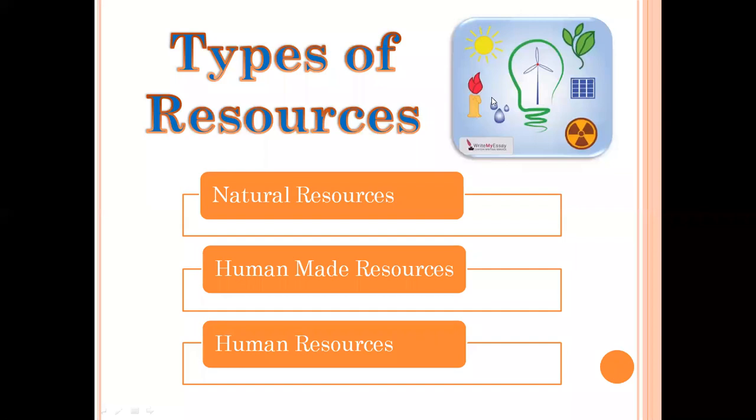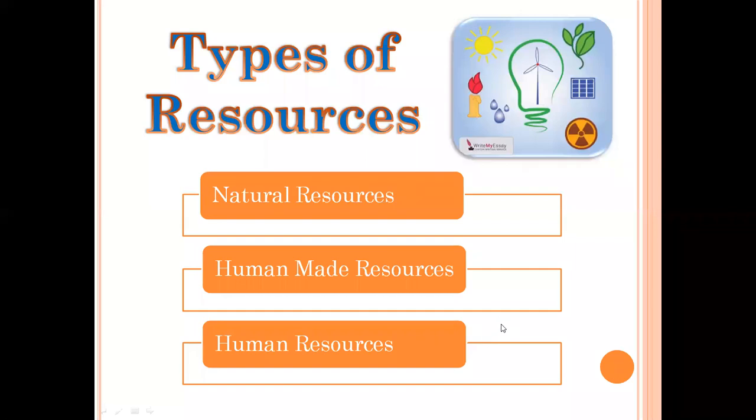So we classified resources into three parts: natural resources, human made resources, and human resources. In your last class, the very first chapter of your geography was Environment, and you read about the components of environment. There you talked about natural environment, human made environment, and the human environment. Just like that, here we are talking about natural resources, human made resources, and human resources.